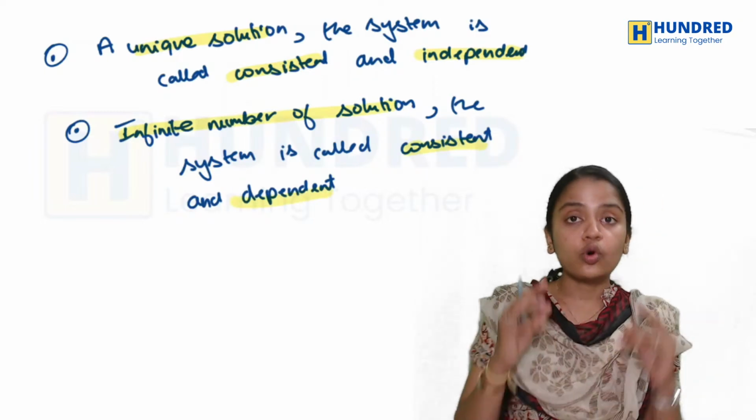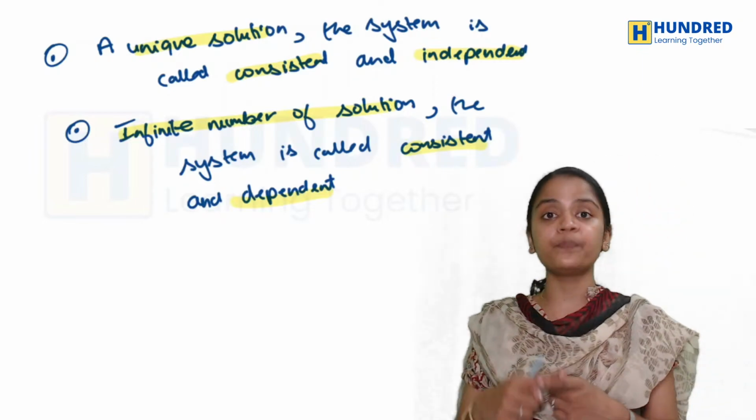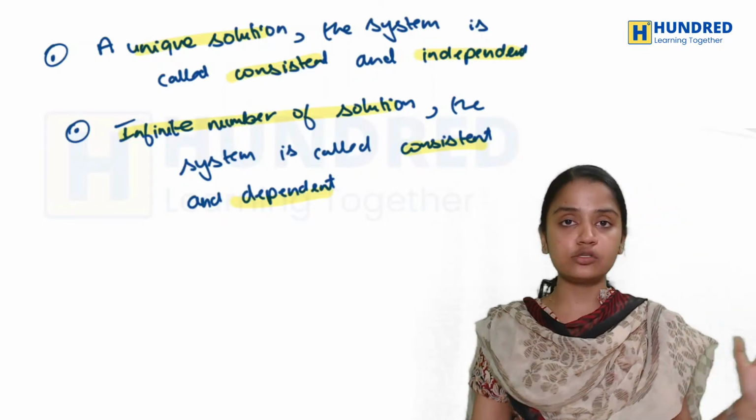So when you have a consistent system, either it is a unique solution or infinitely many solutions.